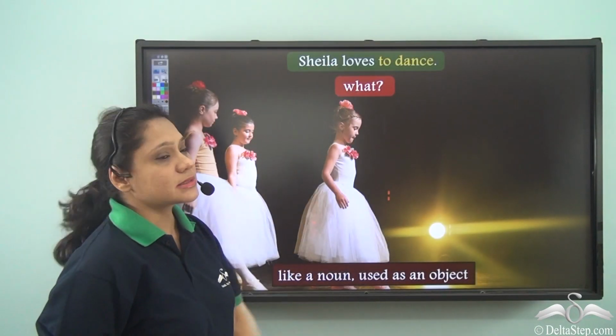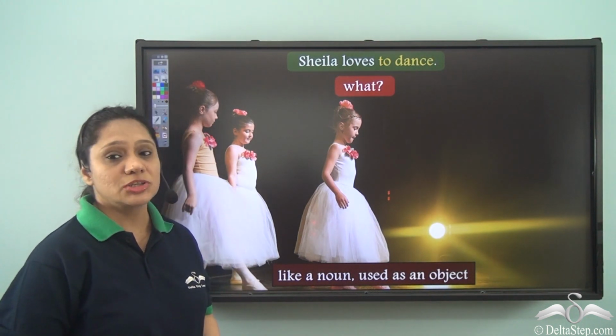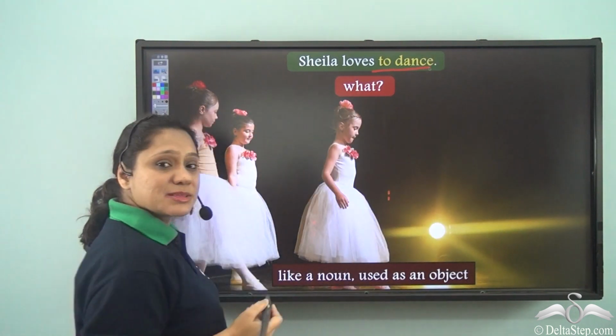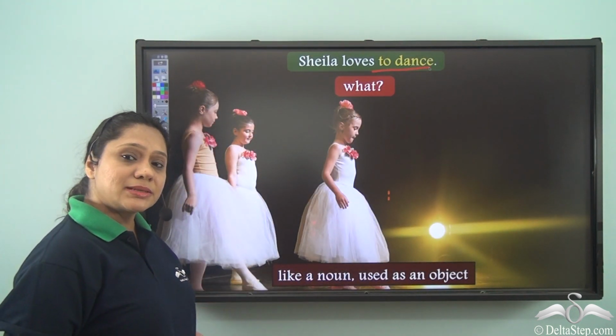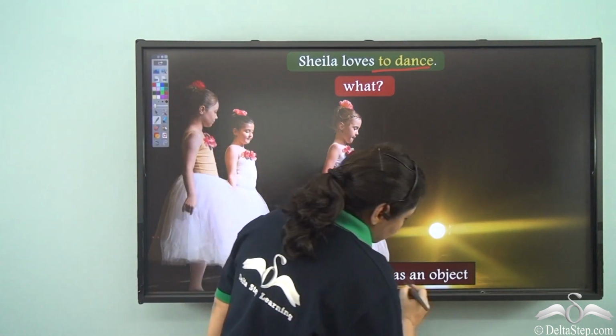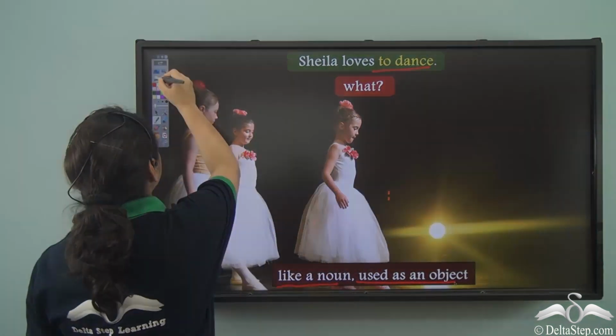Sheila loves to dance. Sheila loves what? Sheila loves to dance. So the infinitive "to dance" is behaving like an object in this sentence. So we see that like a noun, it can be used as an object.